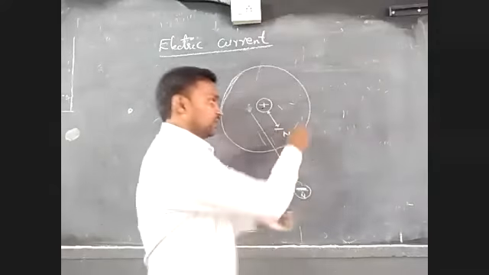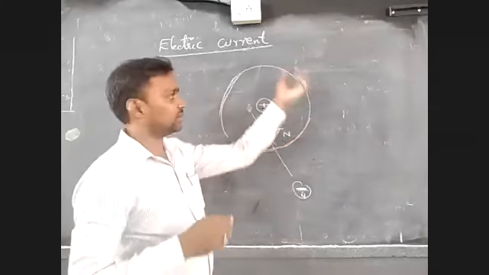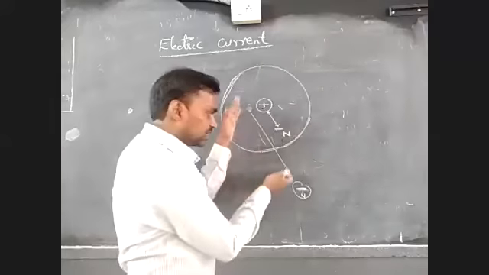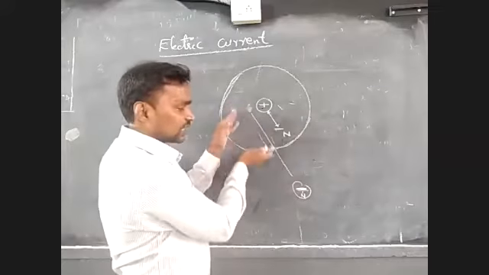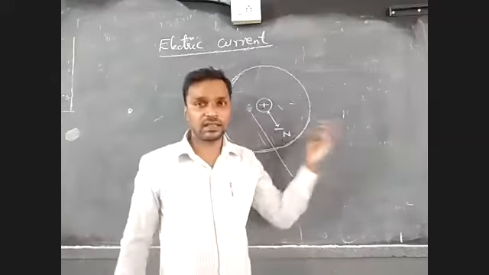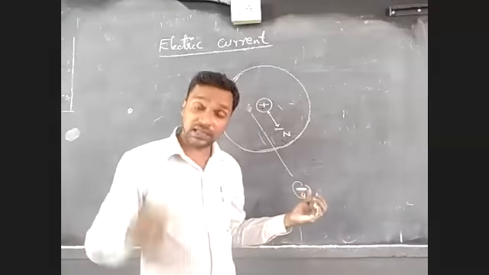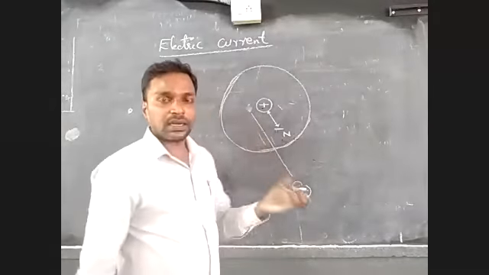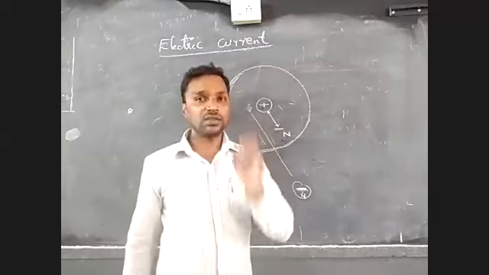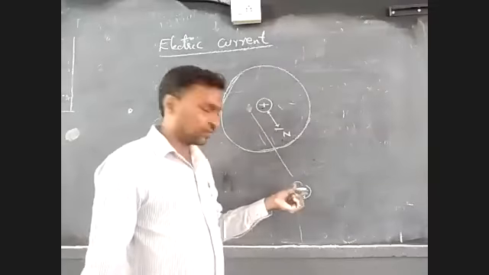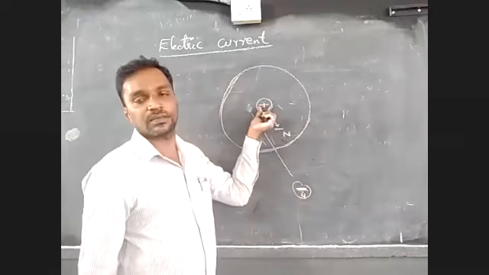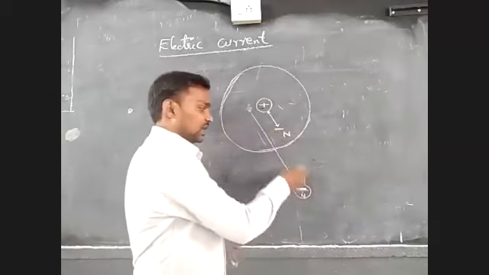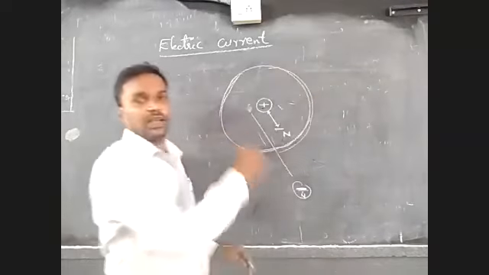If I place beyond this line, that is nothing but its area, as the distance increases, this force of attraction will decrease. Here the attracting force is there, but it is not sufficient to bring this charge from this position to this position. So that's why this is called electric field.